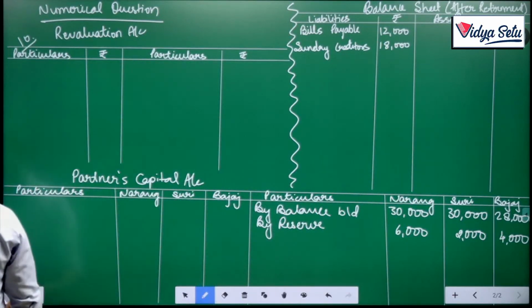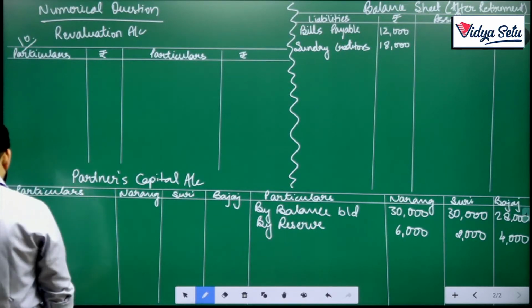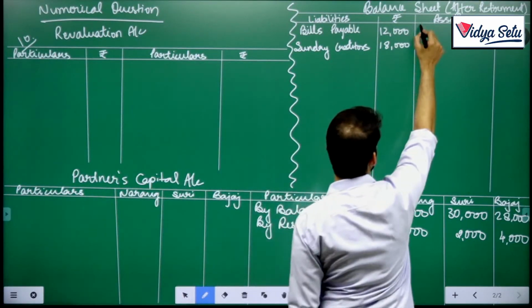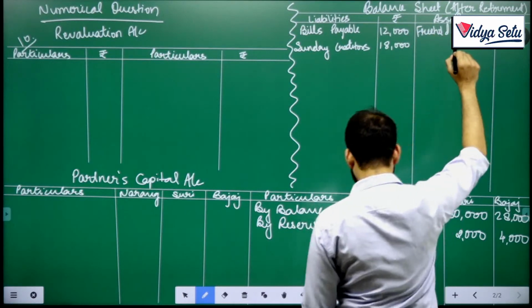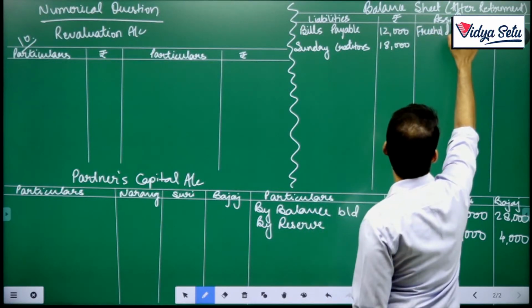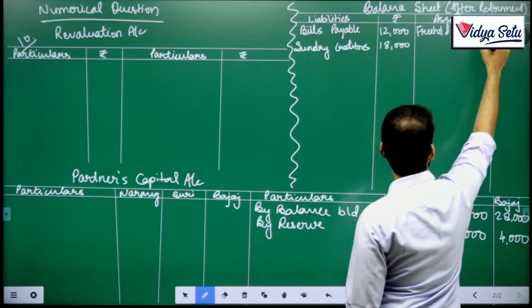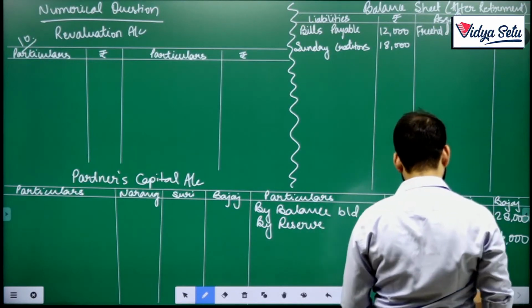Post that, what do we have? The liability side is over. Let's check the asset side. There are many adjustments there. Freehold property was 40,000.